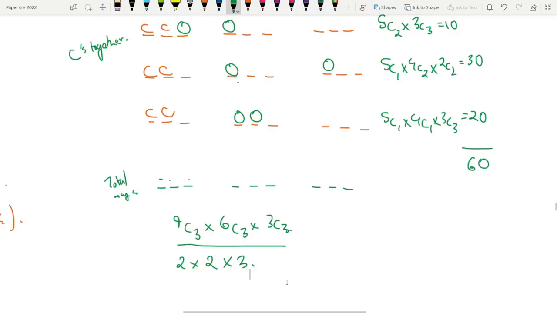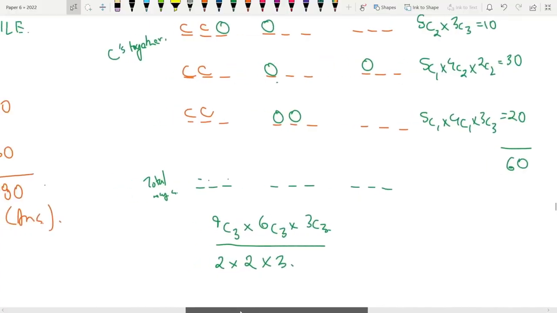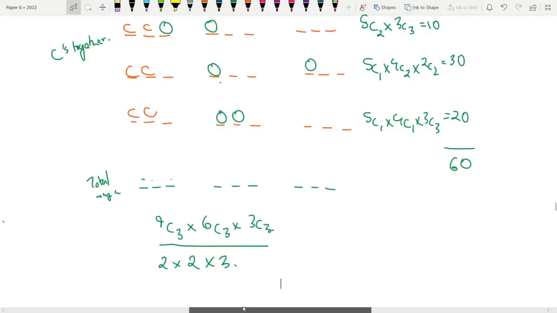We have to go for this specific combination, because in the total number of ways there will also be some cases where repetitions will occur. Okay, there will be a few cases where repetitions will occur. What do I mean by this? Because there are some cases where this happens. OCOC, remember? This is a case which we will get. So we need to make a consideration for that, because we're getting the same thing, right?